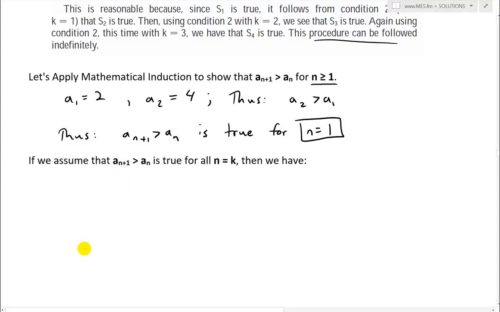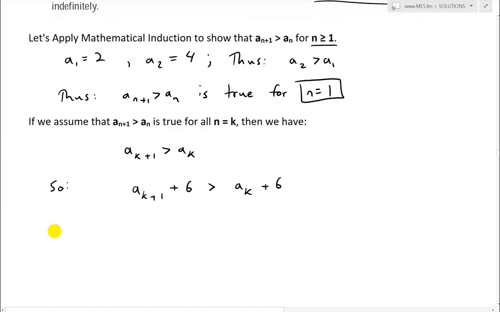Replacing n with k, we have a(k+1) is greater than a(k). If this is true, we can add 6 to both sides to get a(k+1) plus 6 greater than a(k) plus 6, and then divide by 2 to get to the other term.